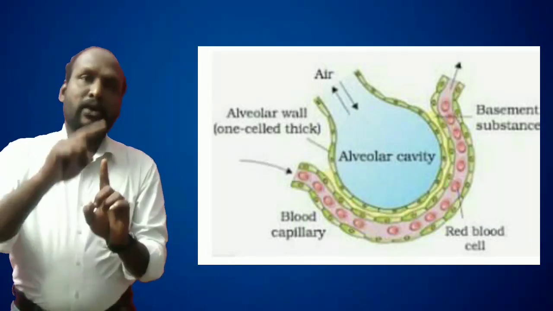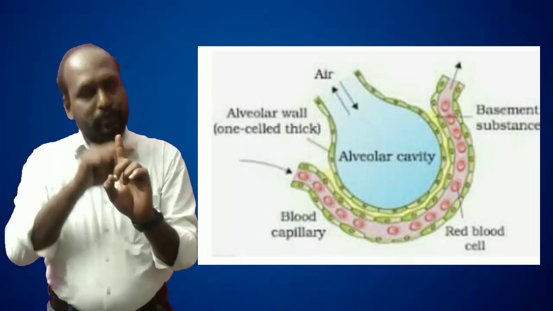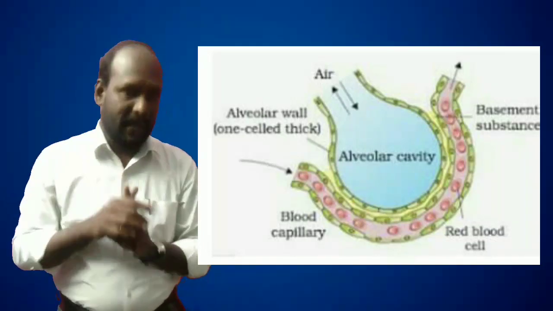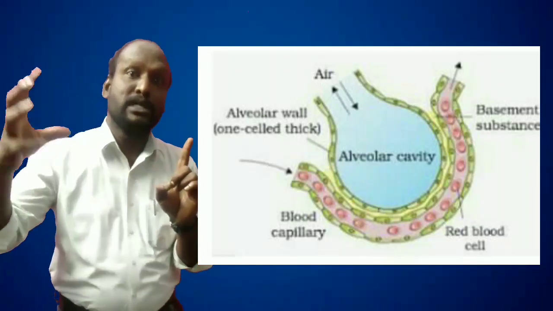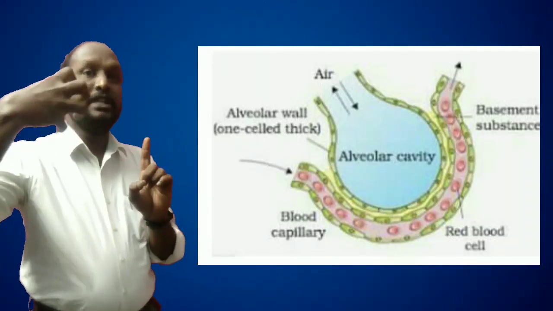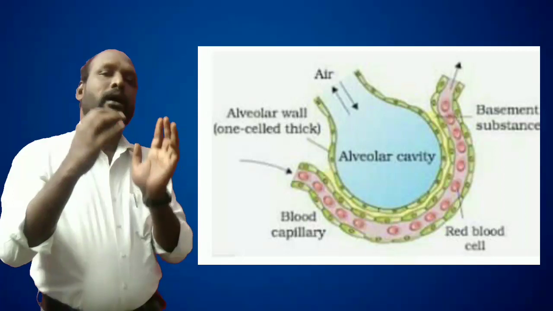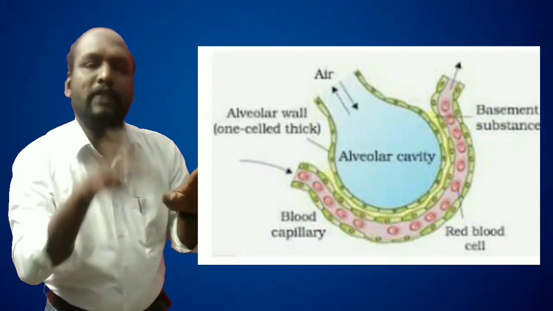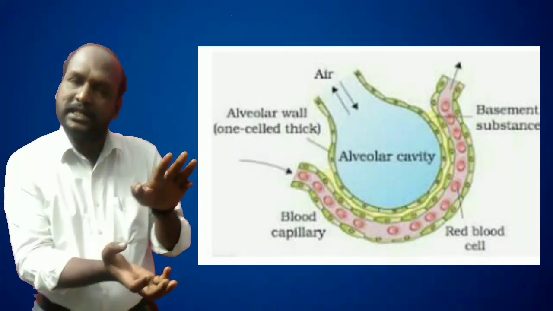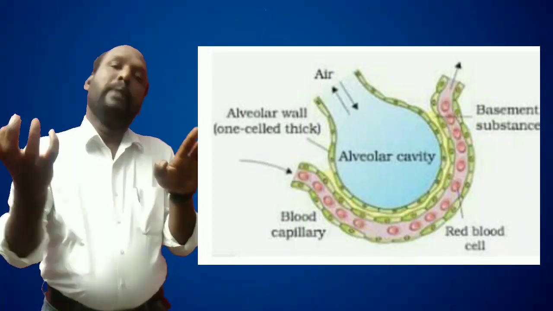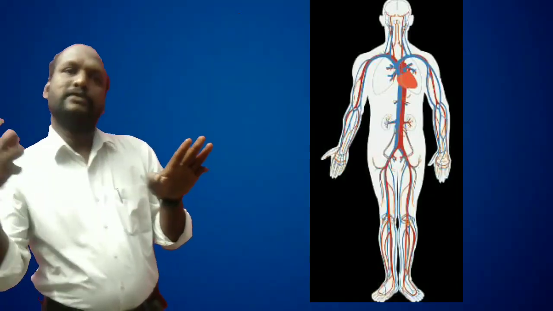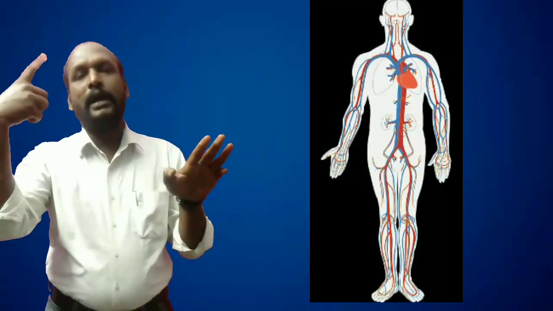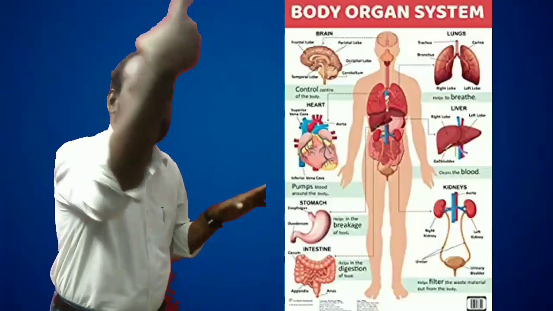Okay, surrounded by the sac-like structures, the alveoli, there are blood capillaries. Blood capillaries are responsible for receiving oxygen. Some substances are present inside the alveoli. Right? Alveoli contain oxygen. Then the blood capillaries receive the oxygen, and it moves through the body and the circulatory system. Then it is sent to the different parts of our body.